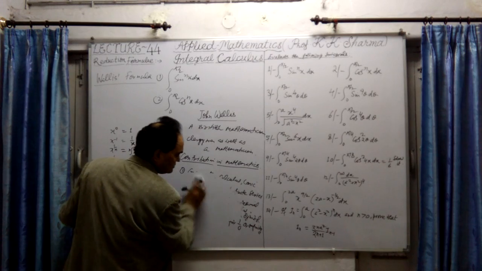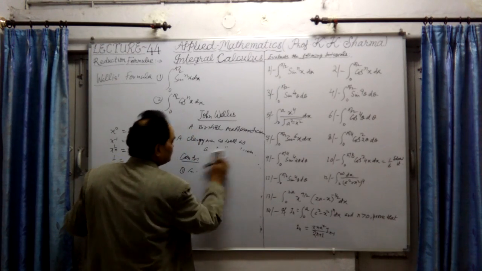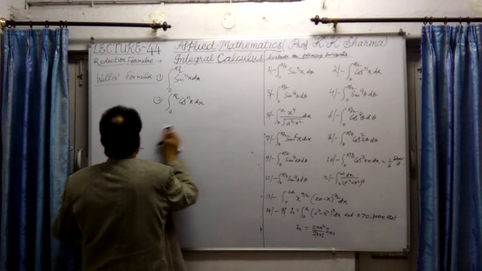In his book Opera Mathematica, in 1695 he wrote a book.